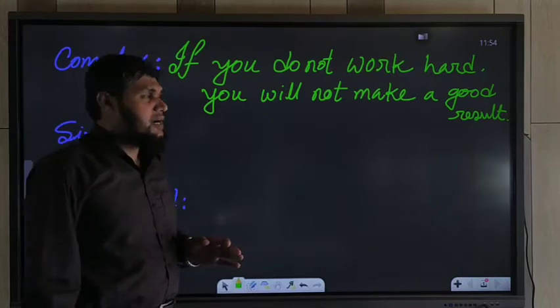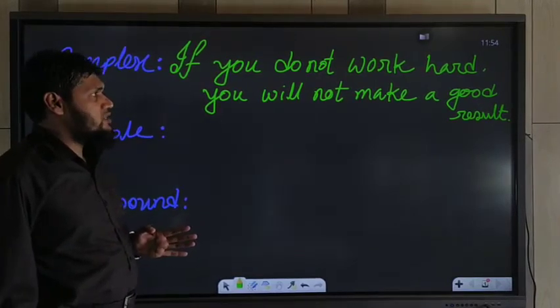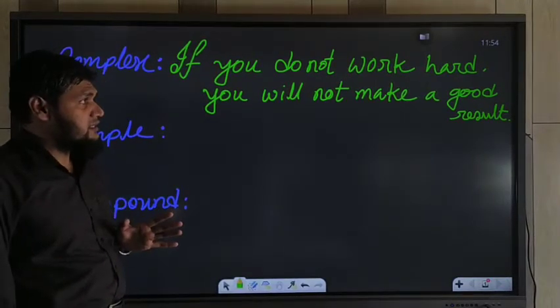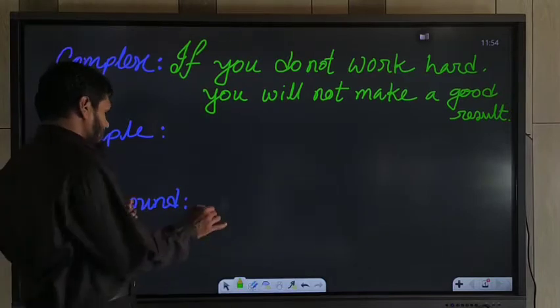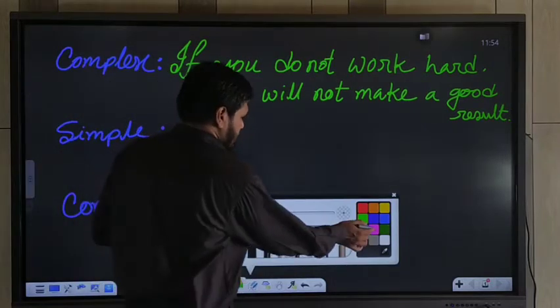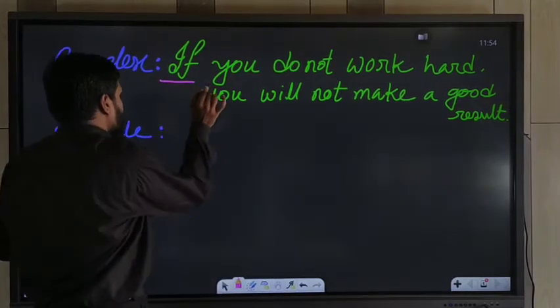If you do not work hard, you will not make a good result. It's a negative sentence, and the sentence is connected with the conjunction if.